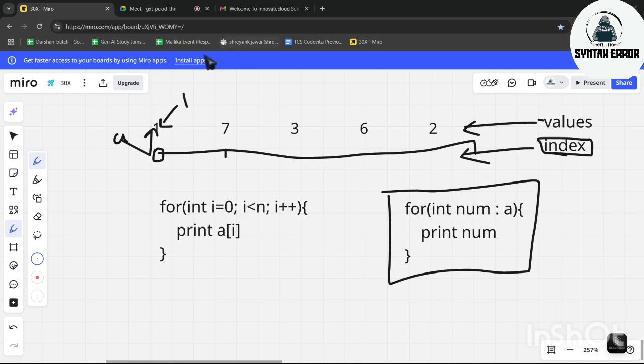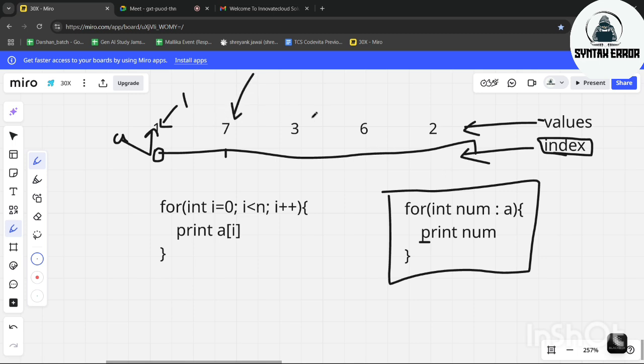If you print num, the value 1 will be printed. There is no concept of index in this type. There is no need to increment, no i plus plus or num plus plus. After completing this iteration, it will automatically move to the next element, which is 7.